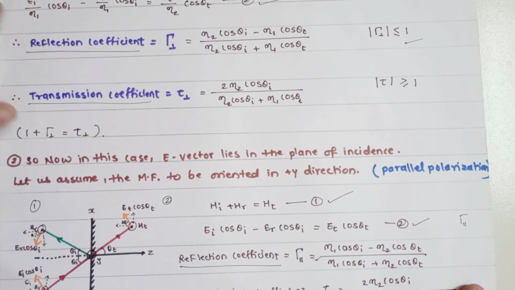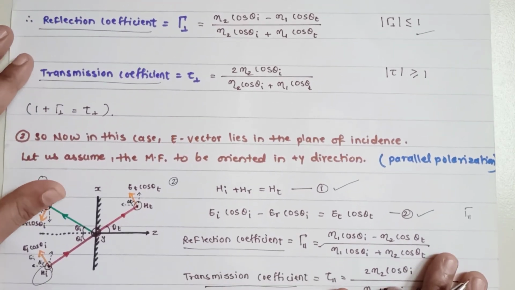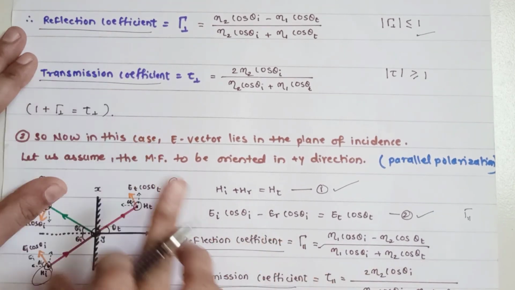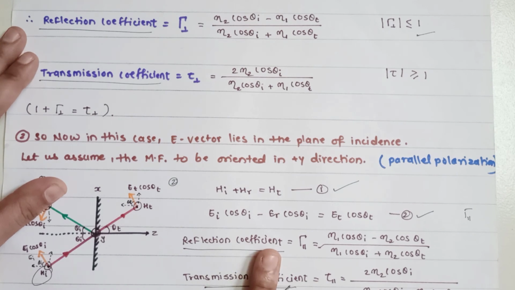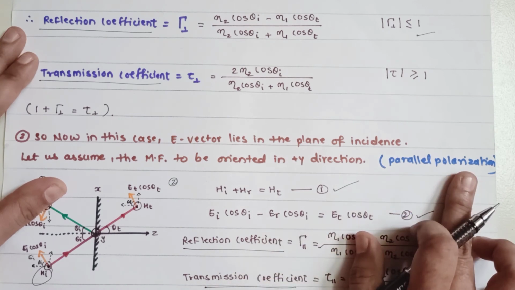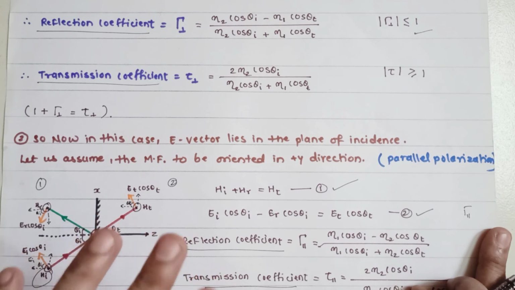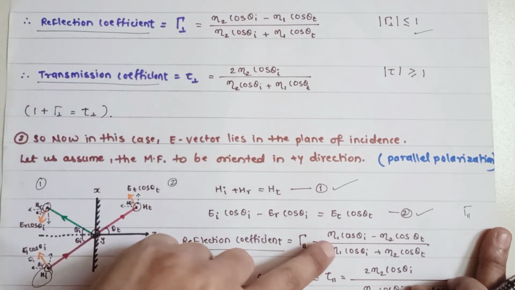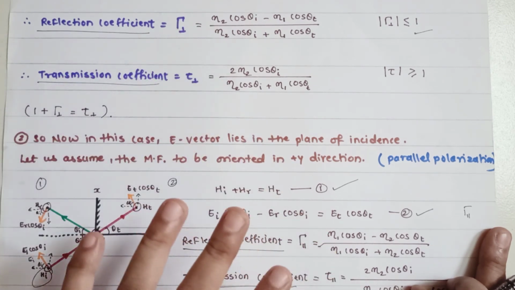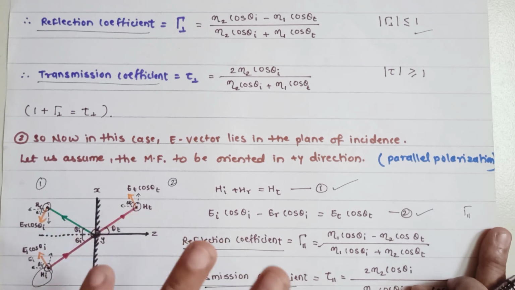Now if I compare both this reflection coefficient value and that reflection coefficient value for the parallel polarization, you must see that the values are similar. The only change is taking place with respect to the refractive index. Why refractive index?